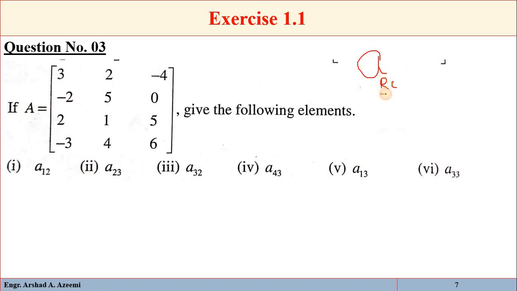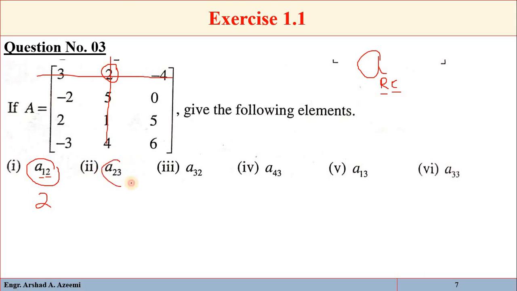The first number represents the row and the second number represents the column. So which one will be the a 1 2 element? It means first row and second column, that is 2. So this one is 2.